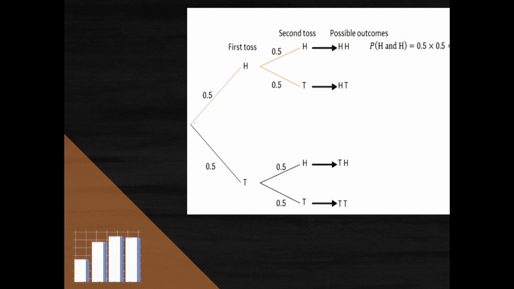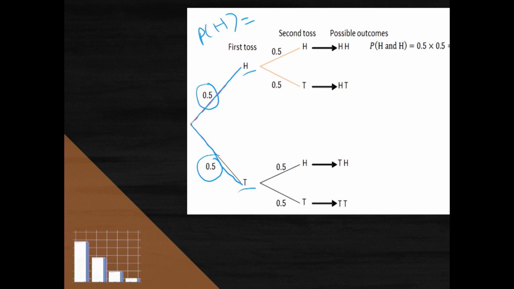So what you'll see is each of these arms represents your possible outcomes. If I toss a coin the first time, I can get heads or I can get tails. Along those arms, we then write down what the probability of each outcome is. So the probability of getting heads is the number of ways I can get a heads divided by the total number in the sample space. So the probability of getting a heads, I can either get a heads or a tail, so it's going to be 1 head over 2 possible outcomes, so it's a half. And that's what we write along the arms. The probability of getting a heads is a half, probability of getting a tails is also a half.